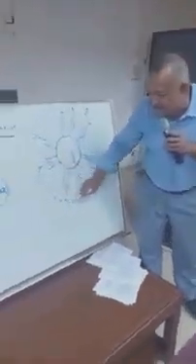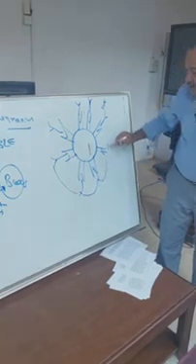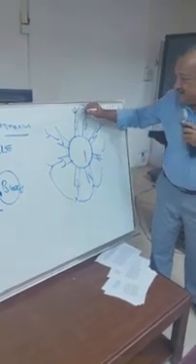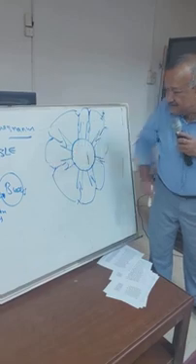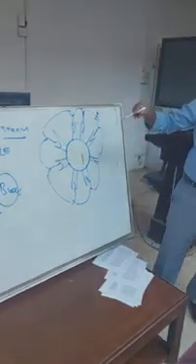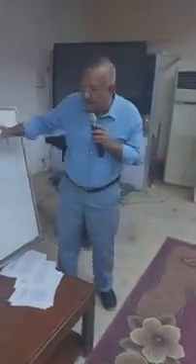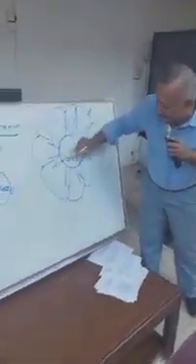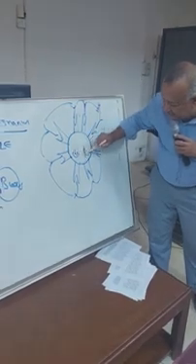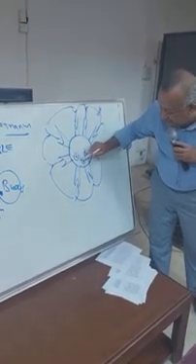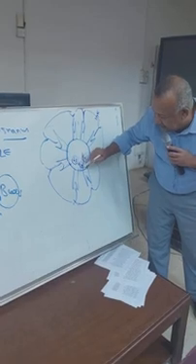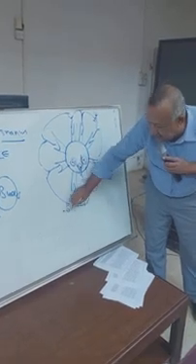During the second exposure, if you are exposed to the antigen again, or to the dust again, these antigens will cross-link the antibodies together. This cross-linking will send two signals. One signal goes to the vesicles inside the mast cell, and this will lead to degranulation.